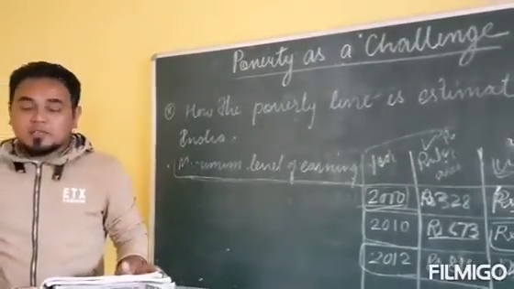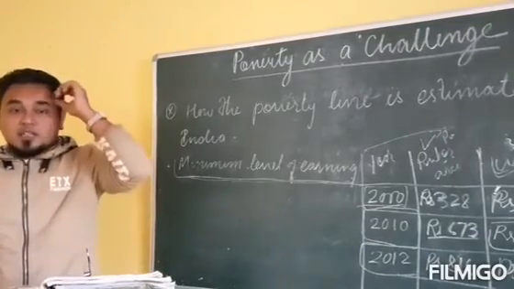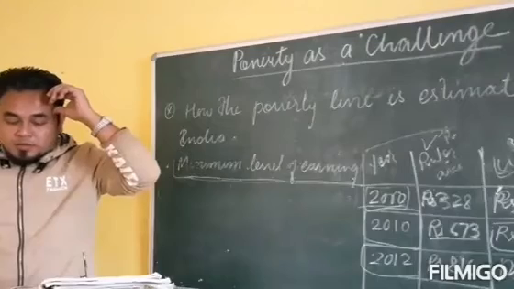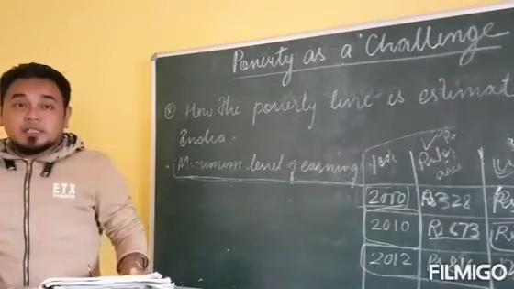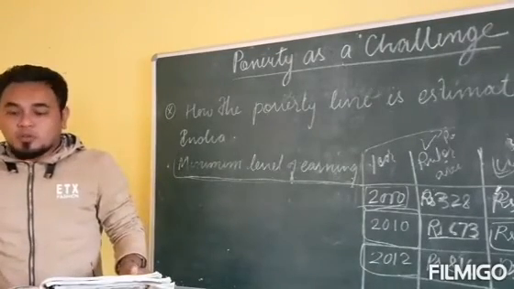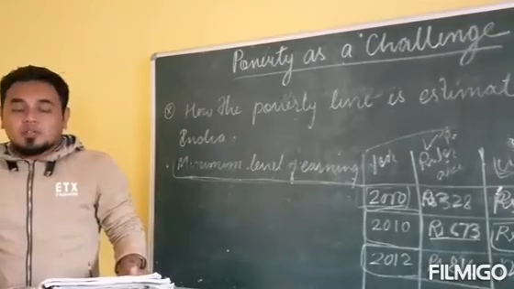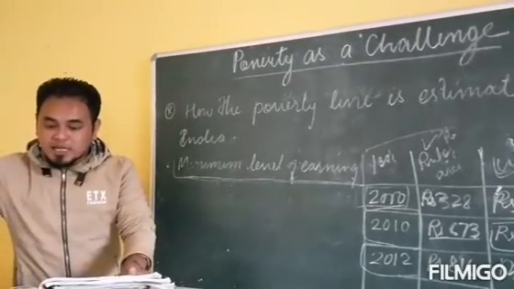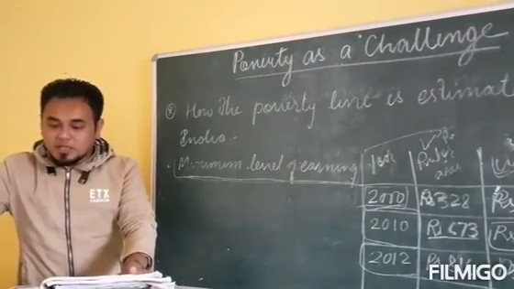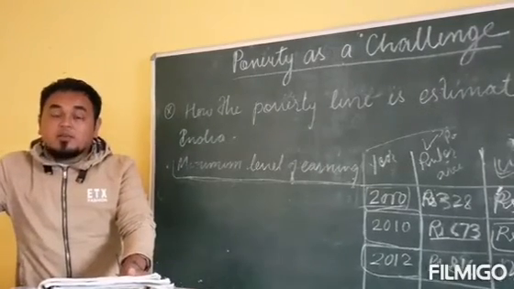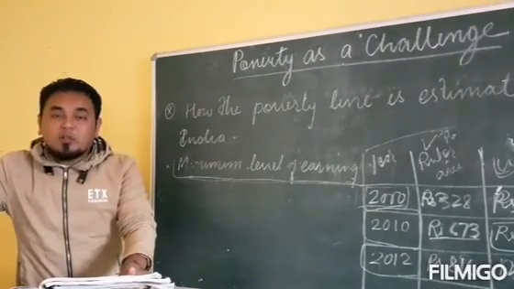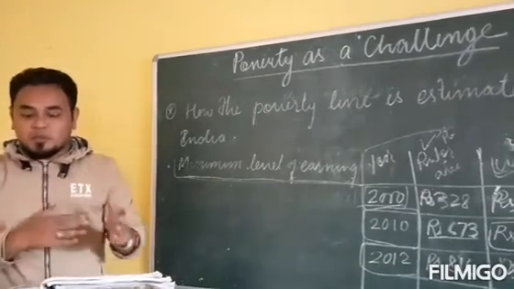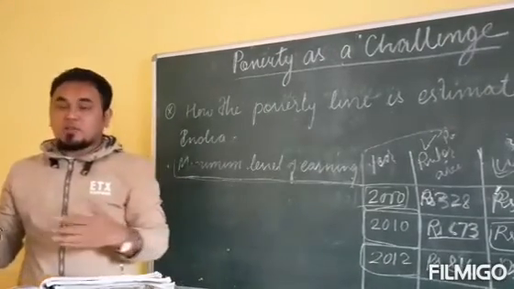So the World Bank is an international organization which is involved in estimating the poverty line in all the countries of the world, and the National Sample Survey Organization is involved in estimating the poverty line only in our country. That is the difference between the World Bank and NSSO.